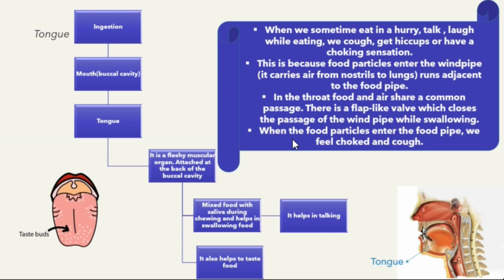But there is a flap-like valve which closes the passage of the windpipe while we are swallowing. When we are swallowing, the windpipe is covered by the valve, and when we are not swallowing, the valve remains open and the way to the windpipe is open so that we can breathe. But when the food particles sometimes enter the windpipe, we feel choked and we cough.